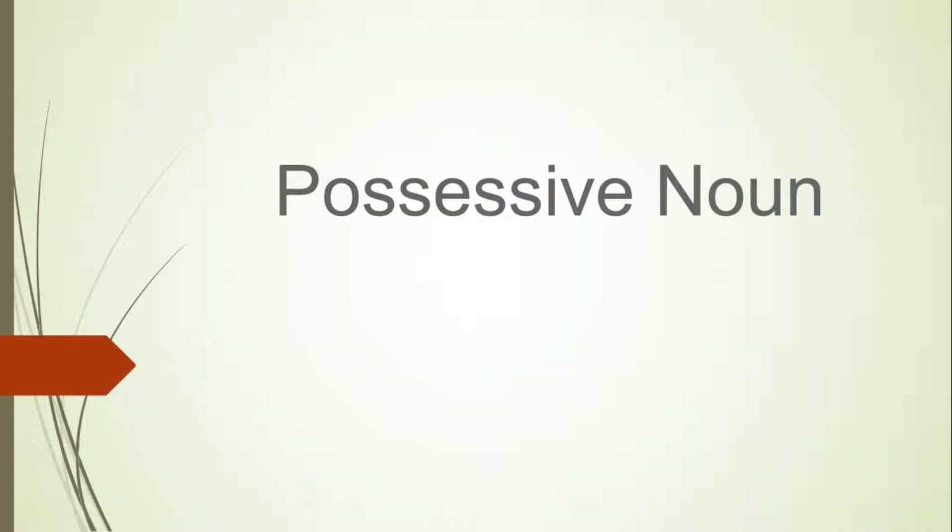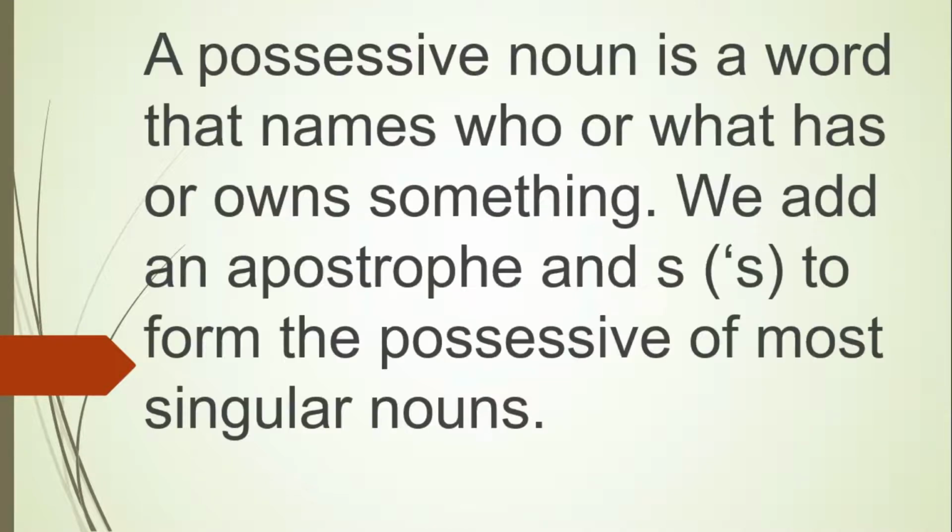So what is a possessive noun? A possessive noun is a word that names who or what has or owns something. We add an apostrophe and s to form the possessive of most singular nouns. If you see the examples, then you'll understand what a possessive noun is.